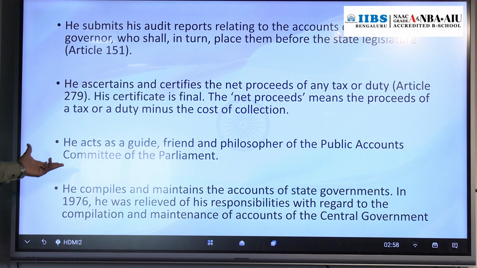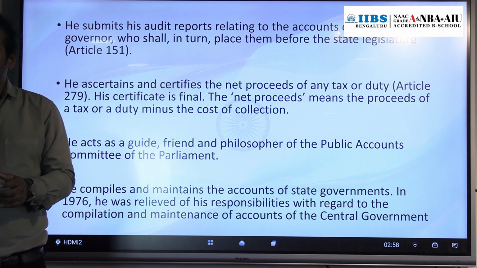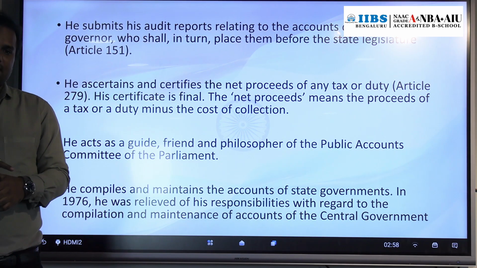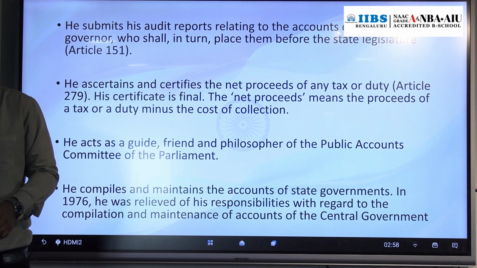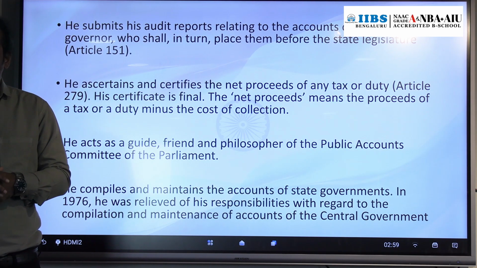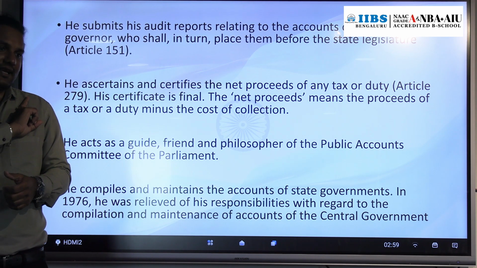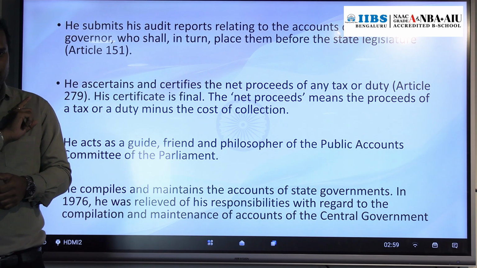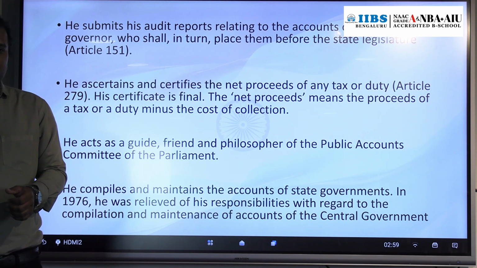And here CAG also compiles and maintains the accounts of state governments. Earlier, before 1976, CAG used to maintain and compile the accounts of the central government also, but that was removed. We discussed that amendment. The act was amended in the year 1976, in which accounts were separated from audit. But till now, it is the CAG who compiles and maintains the accounts of the state governments, but not the central government.